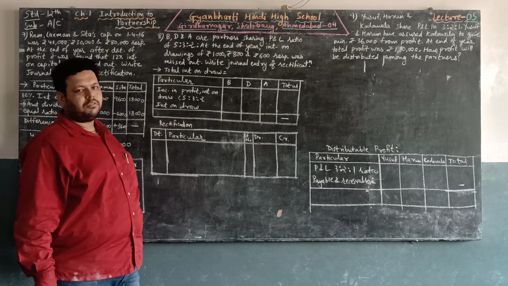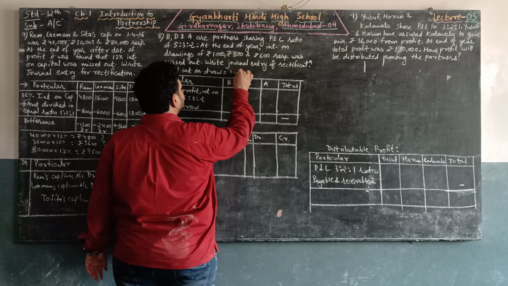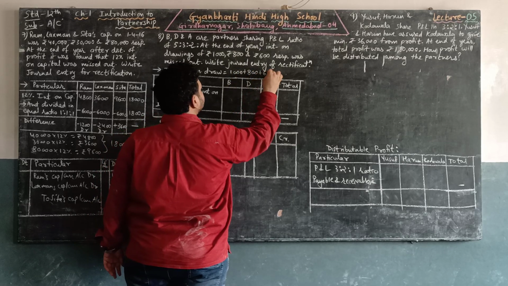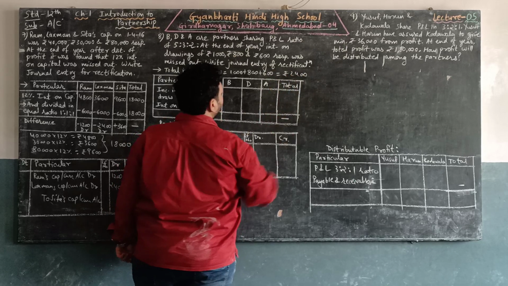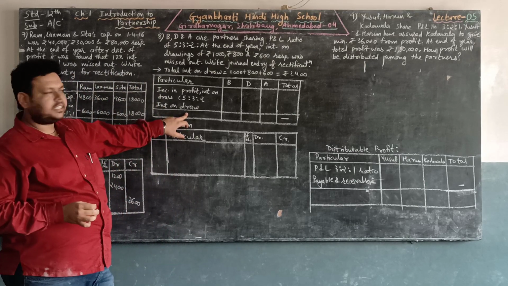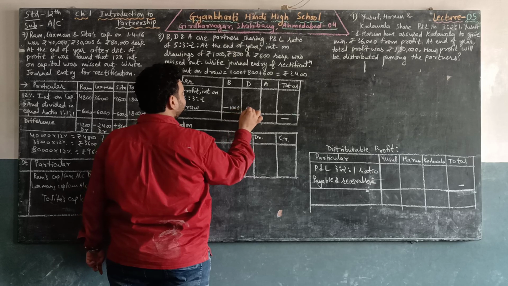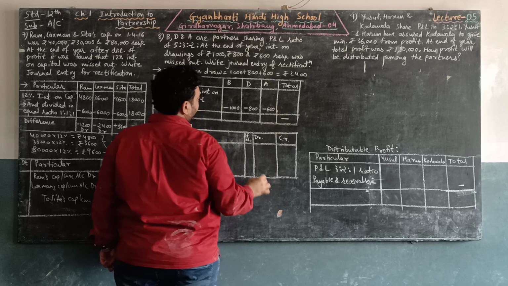So first of all, what is the total interest on drawings? So 1,000 plus 800 plus 600. So total is rupees 2,400. So the interest on drawings which is given to us is 1,000, then 800 and 600.